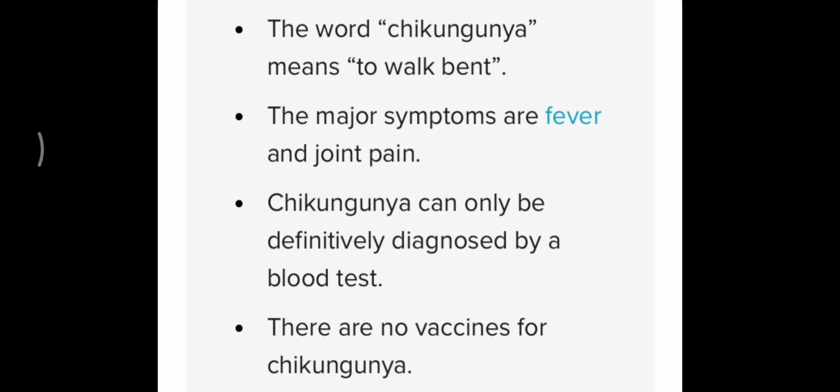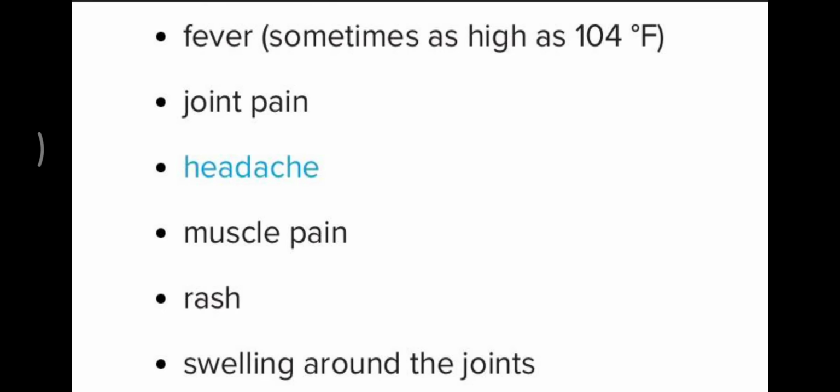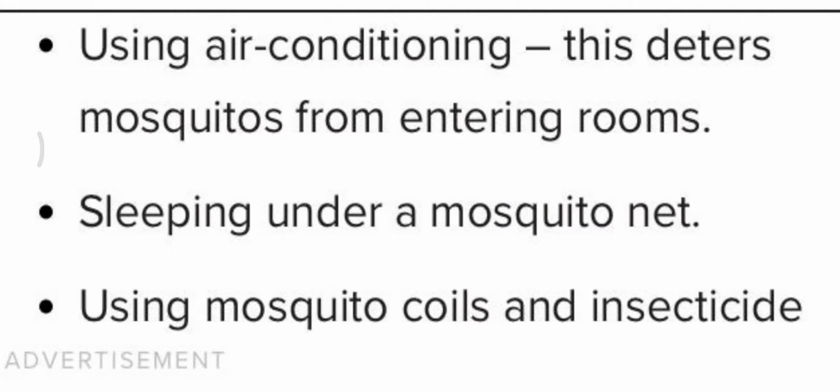Now the last is chikungunya. The word chikungunya means to walk bent. The major symptoms include fever and joint pain, and the best way to diagnose chikungunya is a blood test. The most common symptoms include fever which can go beyond 104 degrees Fahrenheit, joint pain, headache, muscle pain, rash, swelling around the joints.